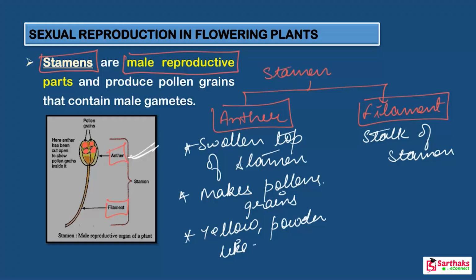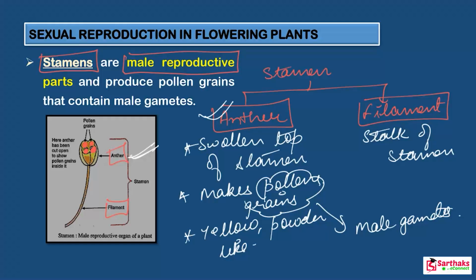One important thing: the pollen grains contain the male gametes, that is, the male sex part is present. They contain the male gamete of the plant. So it is clear from this discussion that the male gametes of a plant are made in the anther of the stamen.